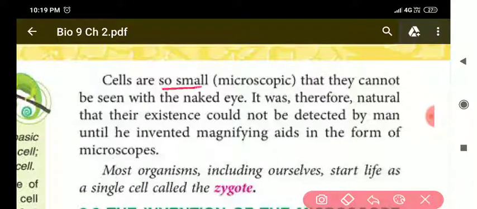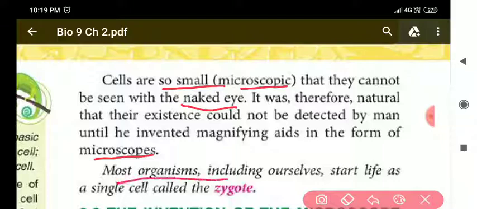Cells are very small, so that we cannot see them with our naked eye. So we require a microscope. A microscope is the instrument which is used to see very tiny objects.